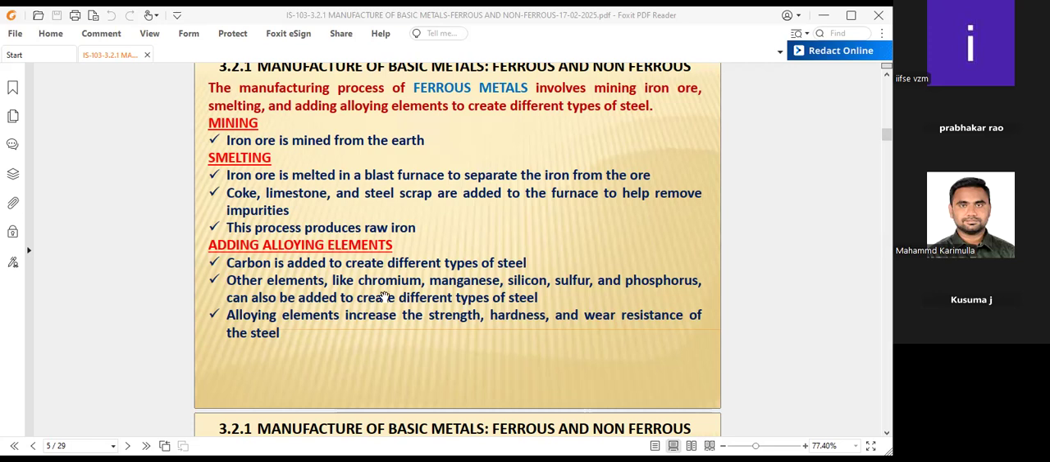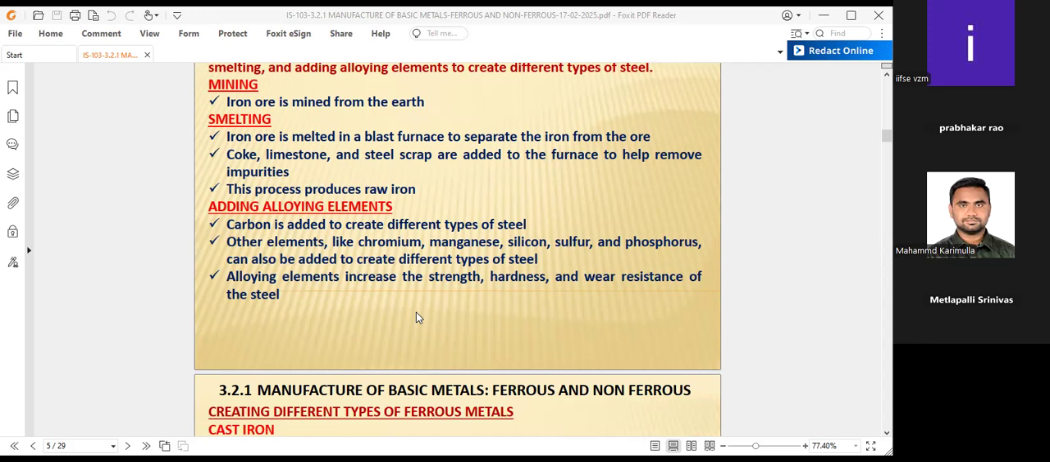The alloying elements are added to get additional properties for the steel, to attract the customers. We have to add chromium, manganese, silicon, sulfur, and phosphorus to create different styles of steel, because it depends upon the cost viability and the selling process. We have to see whether the customers are attracted or not before going to that.